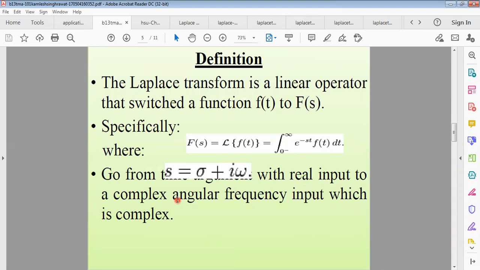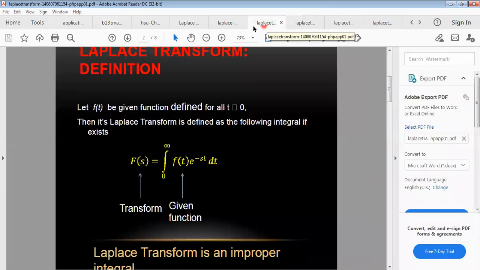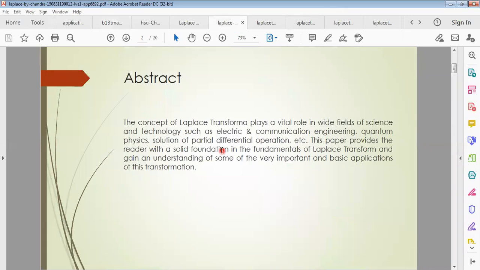So actually, what is the definition of Laplace transformation and why do we use this transformation? First of all, the concept of Laplace transformation plays a vital role in wide fields of science and technology, such as electric and communication engineering.